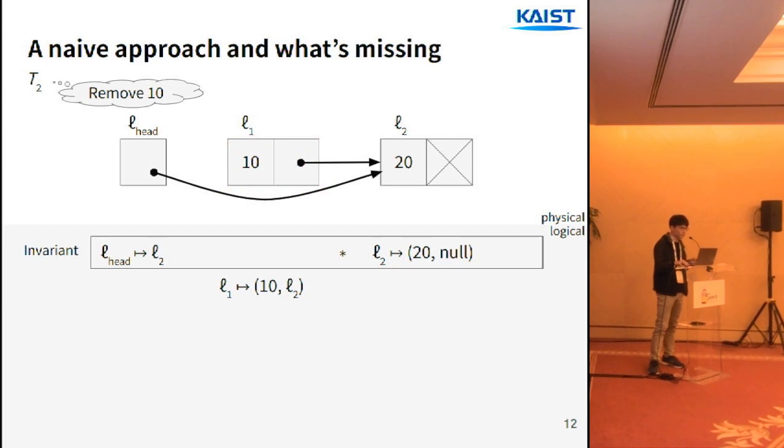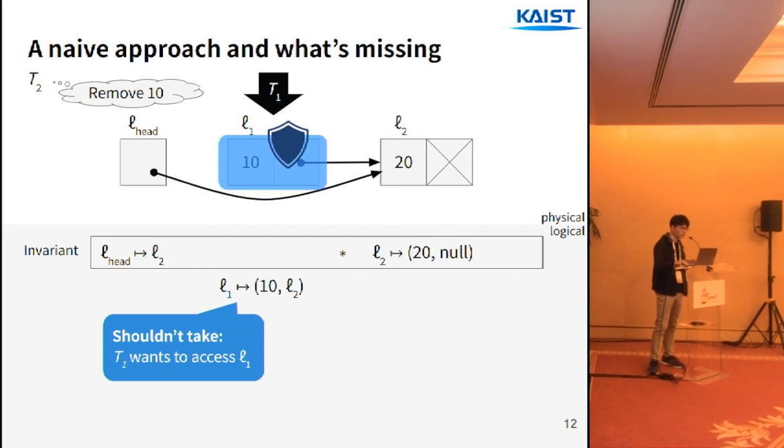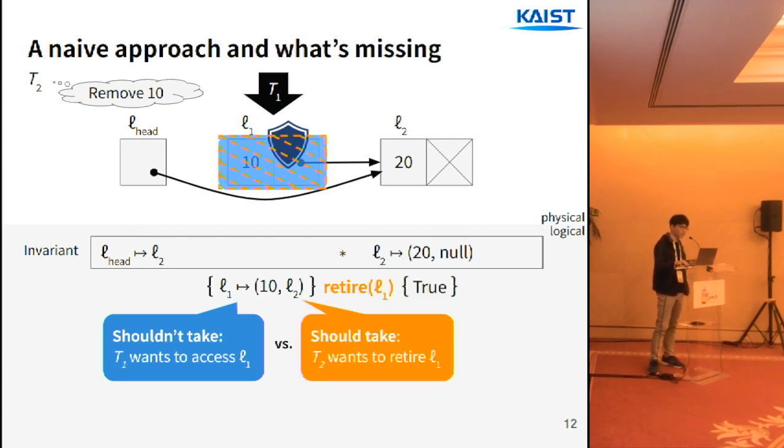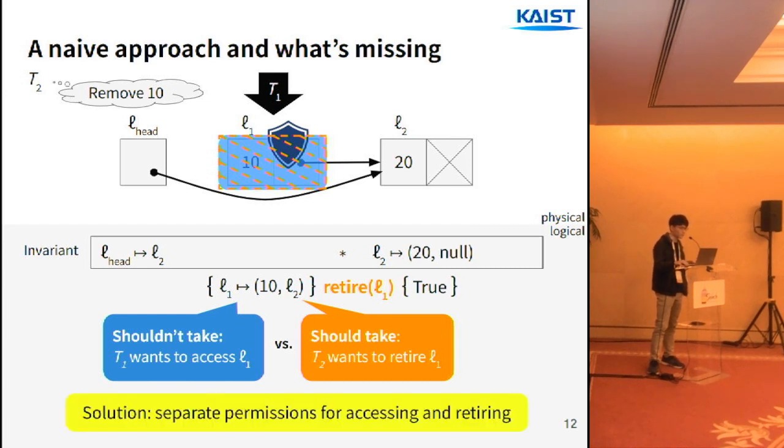But this proof doesn't work because this is a concurrent program. For example, T1 could have protected and validated L1 just before it was removed. In that case, the remover shouldn't take the points-to out of the invariant because T1, thread 1, needs it for accessing L1. But at the same time, the remover wants to take it for retiring L1. To resolve this dilemma, we need separate permissions for accessing and retiring.